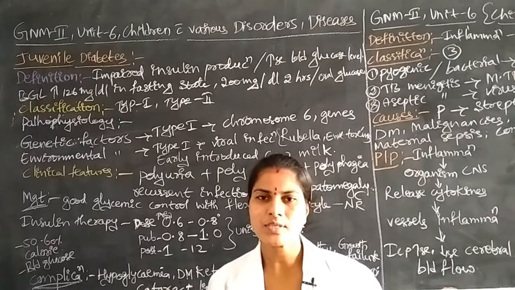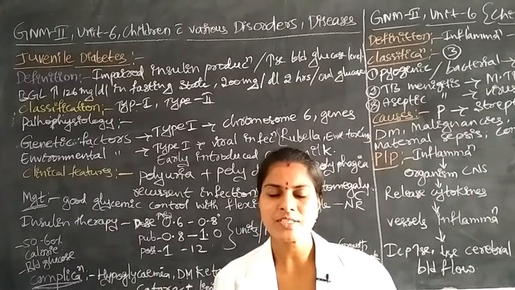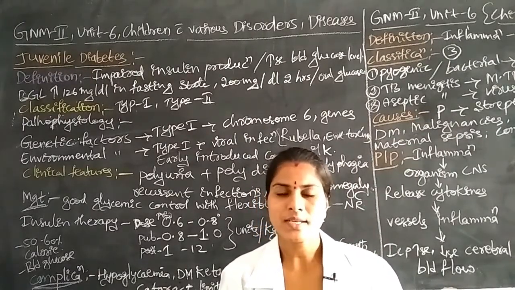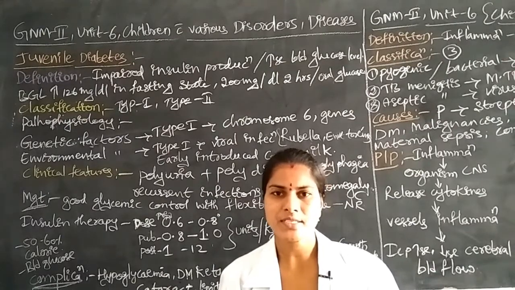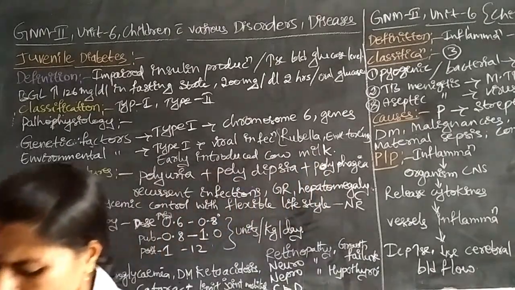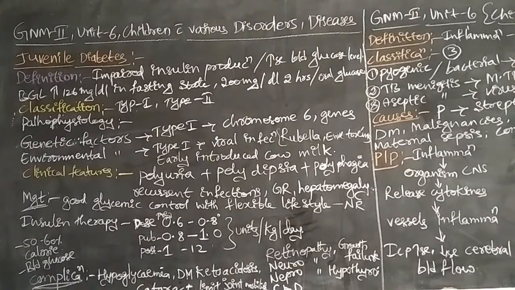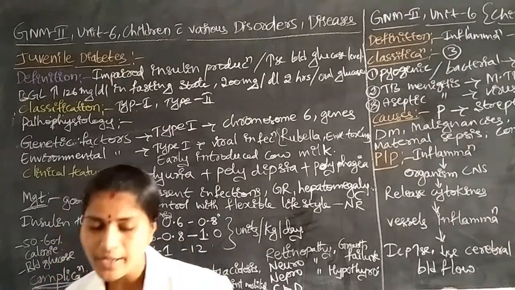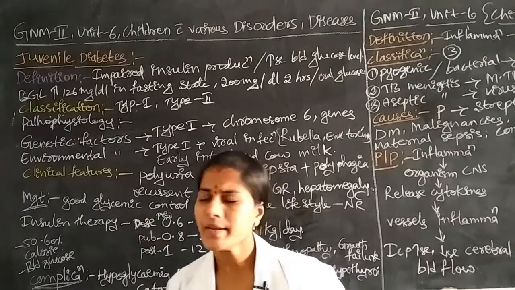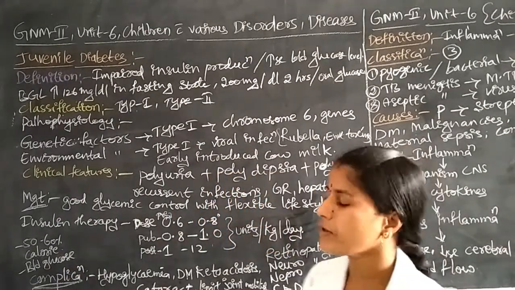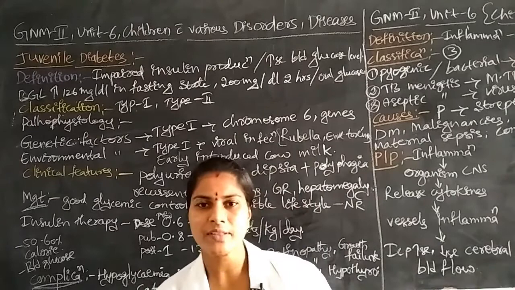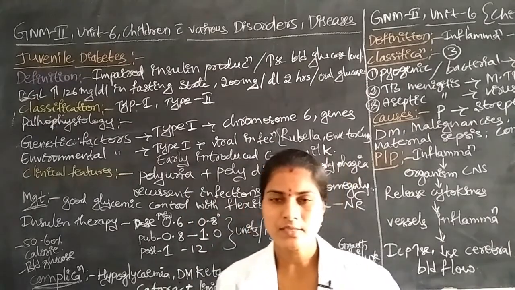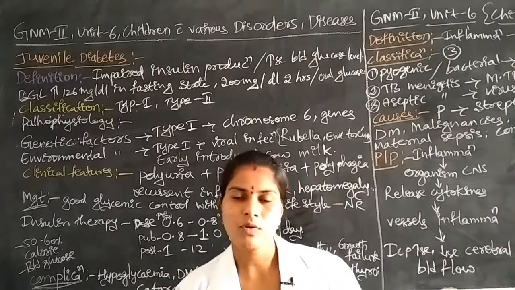Next we have to discuss the clinical manifestations, or clinical features, for children who have juvenile diabetes. In these clinical manifestations, for example, polyuria means the children urinate excessively. Another symptom is polydipsia, the children have excessive thirst, meaning excessive intake of water.